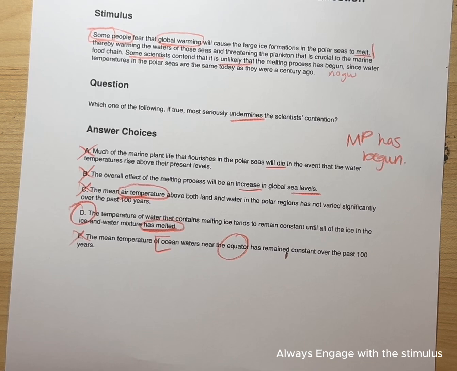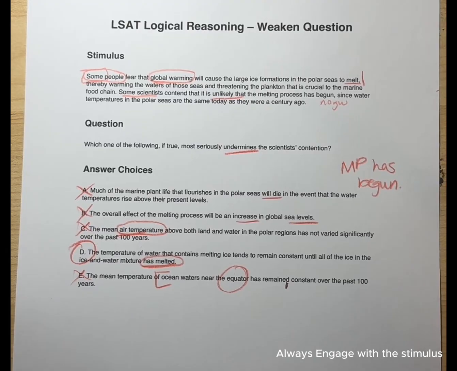But you have to use the information that's there to choose your answer, because you won't choose anything that's not mentioned in the stimulus. Prime example, that's why we knocked out C, the air temperature, and E, the equator. We don't even care about this stuff. Even the global sea levels are not relevant at all.